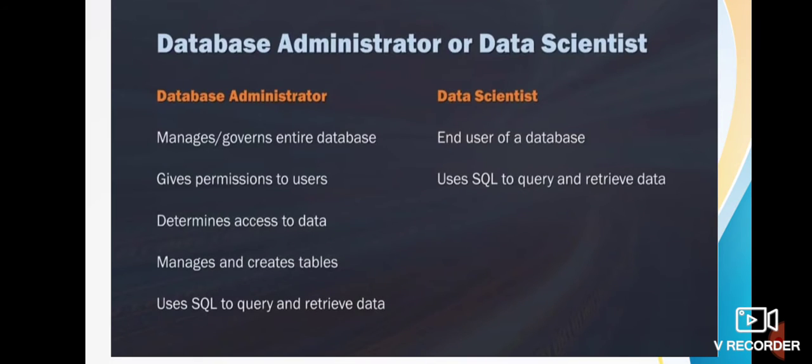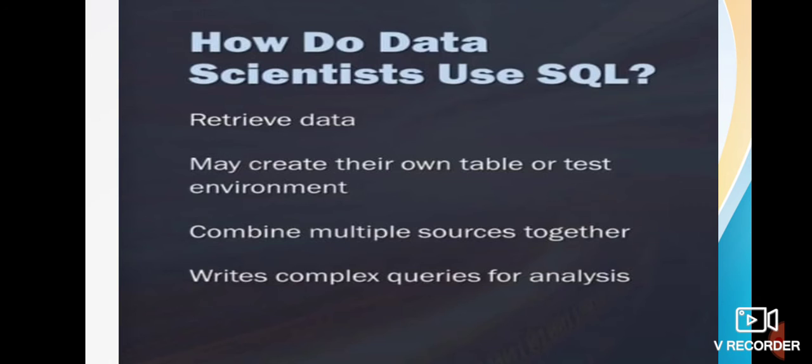Now let's see the comparison. A DBA is responsible for managing the entire database and guarding it. A data scientist, on the other hand, is typically a user of that database. The DBA will be responsible for giving permissions to people and determining who has access to what data. They are oftentimes responsible for managing the tables and creating them.